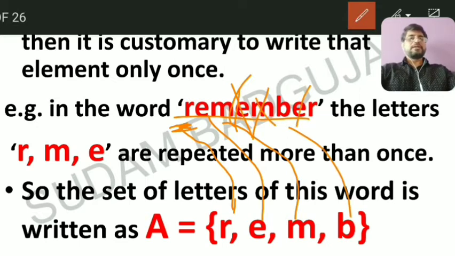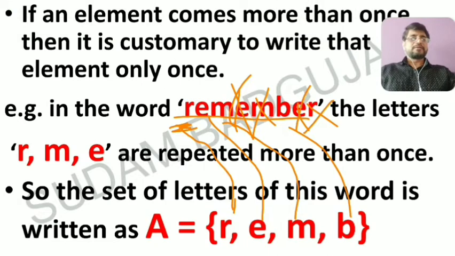E again comes, then R is also repeated, that's why don't use. So you have to write single letters, means the collection of the letters in any word, but those letters should not be repeated. That is the set.